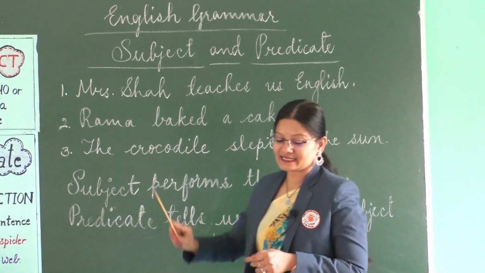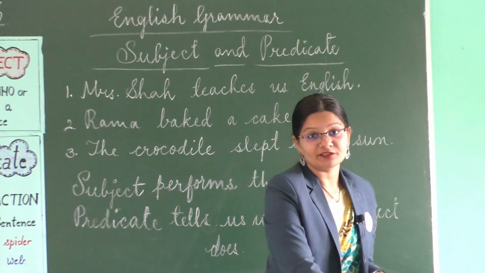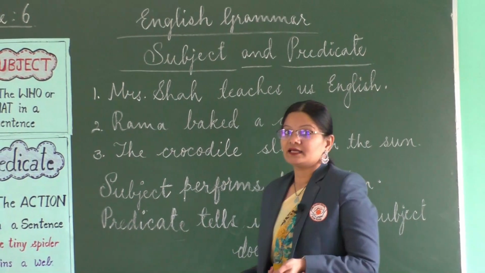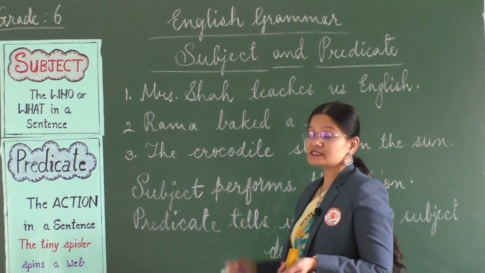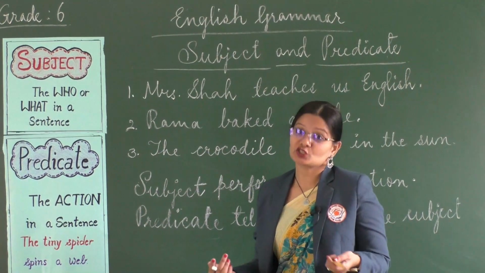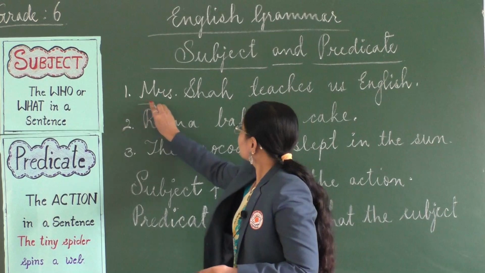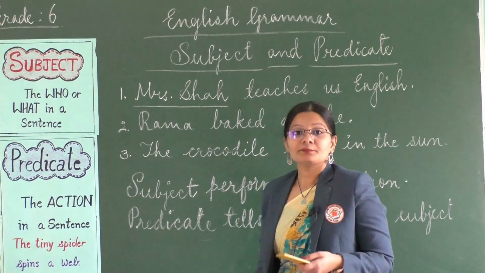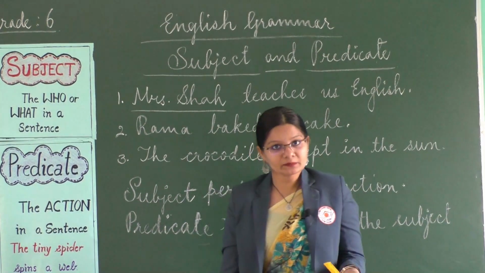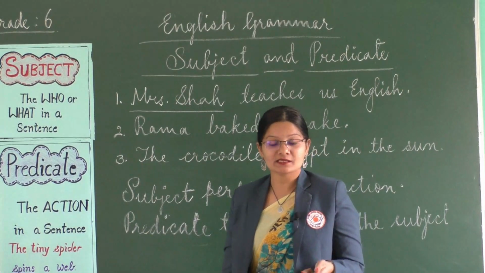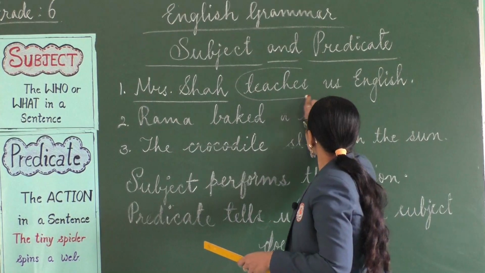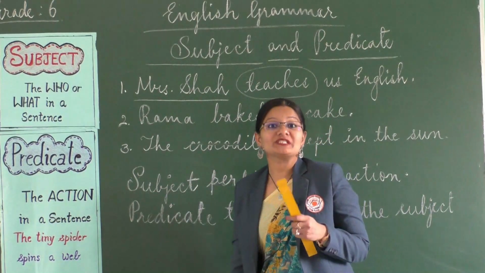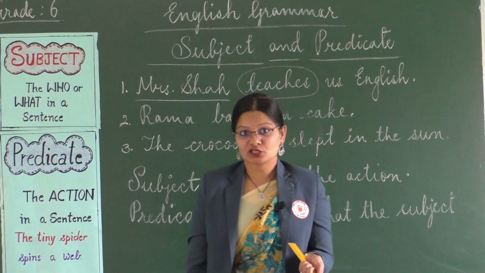So, in these three sentences, you would observe that there is something that we are talking about, right? So, in the first sentence, we are talking about Mrs. Shah. So, we underline this. Mrs. Shah is doing something in this particular sentence. What is she doing? Well, she is teaching, right? So, she teaches us English.